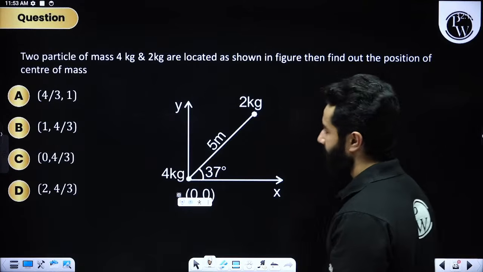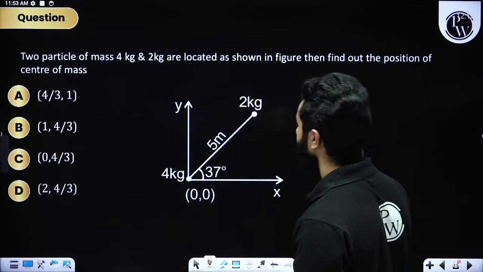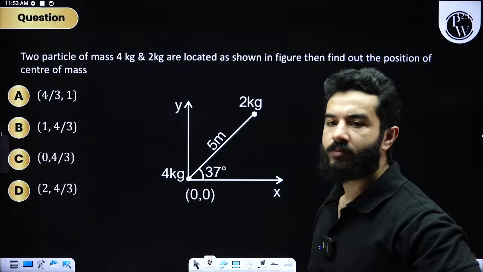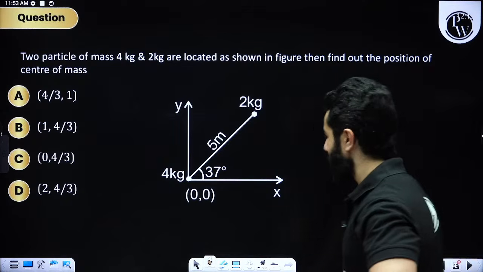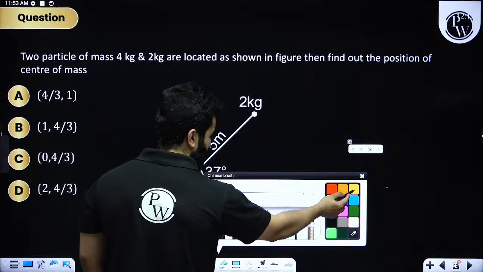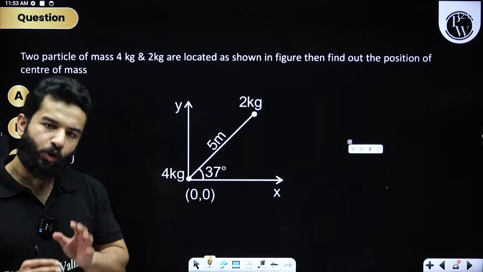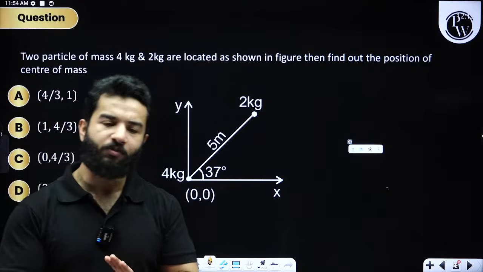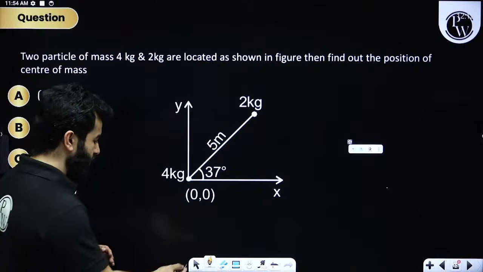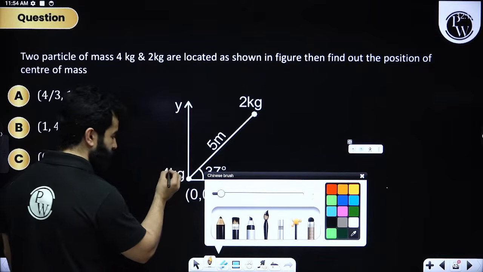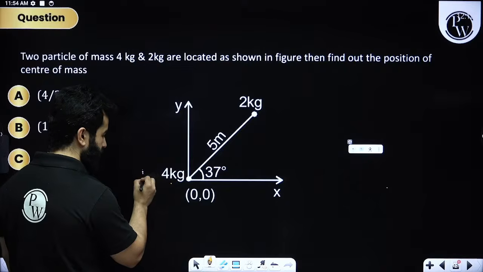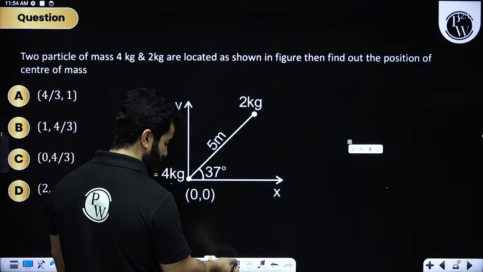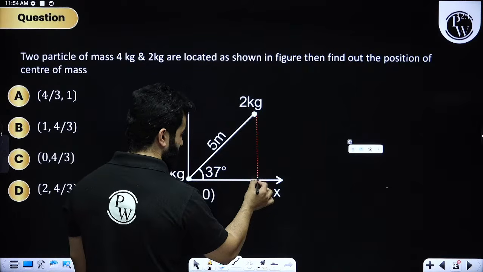Let's solve this particular problem, my dear friends. Be quick. I want you to attempt this question with me. In these types of problems, first please understand, either they are going to give you the coordinate system themselves, or they will ask you to find out the center of mass from a particular object. In this particular case, they are saying to find out the center of mass from the 4 kg. So this is m1, and x1 and y1 are 0, 0. This is very simple. Let's drop a perpendicular down.